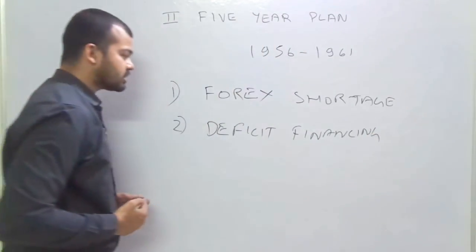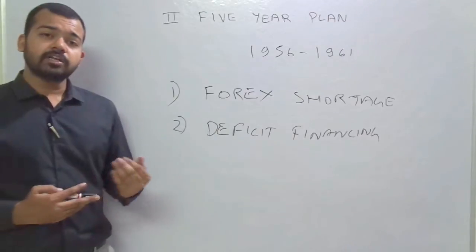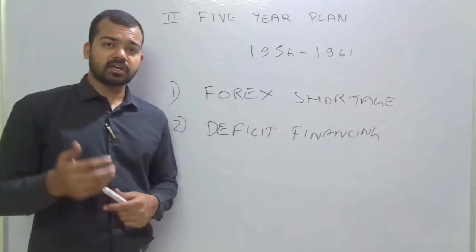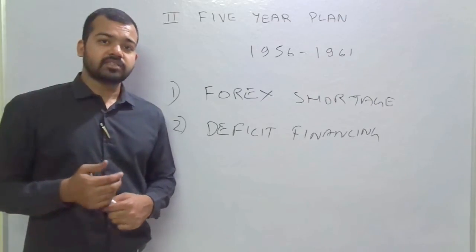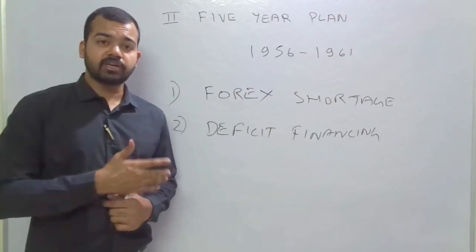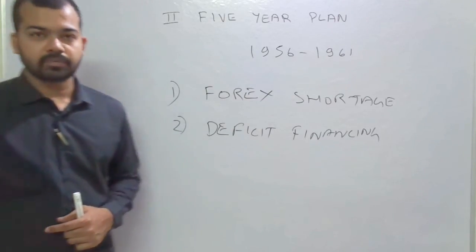Deficit financing is the concept when the government is unable to pay its debts from its revenue sources. It means the revenue of the government falls short, so the government has to rely on the printing of money from the central bank. For India, it is the Reserve Bank of India.